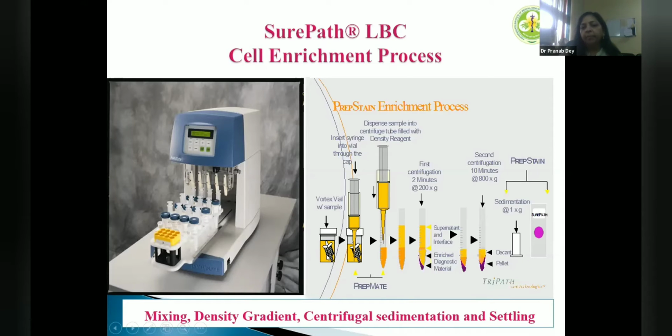So a SurePath sample must contain a brush head, and a ThinPrep sample should not contain a brush head. Then we take out the sample after vortexing into this centrifuge tube, and the PrepMate is attached to the centrifuge tubes, with syringes where the sample is taken out and then put into the centrifuge tube. And this is centrifuged two times.